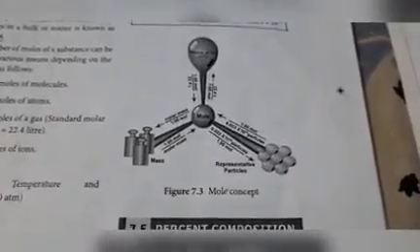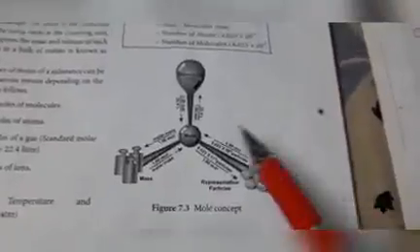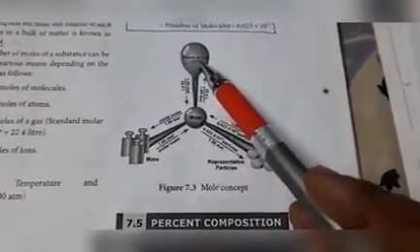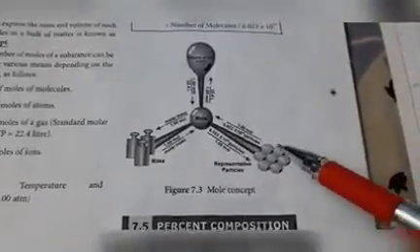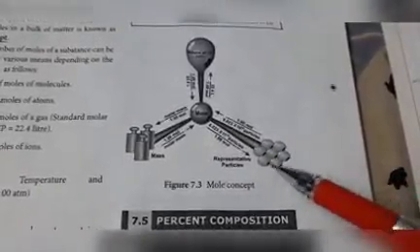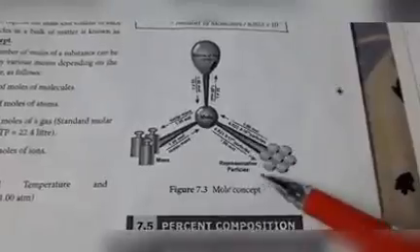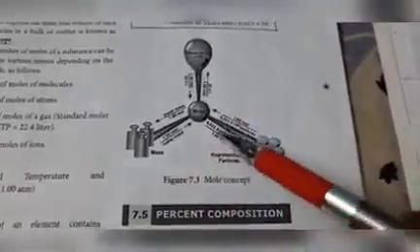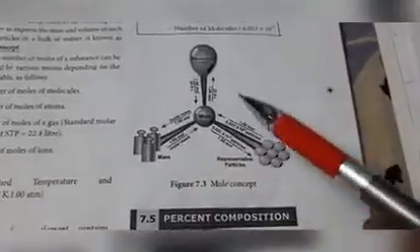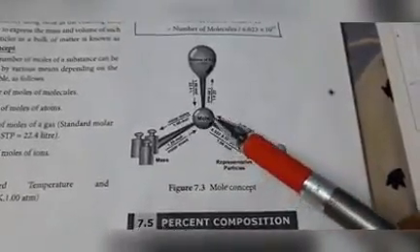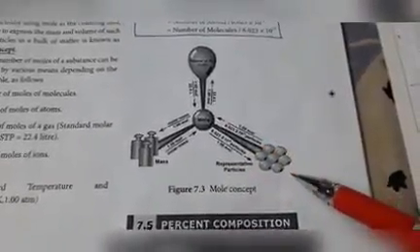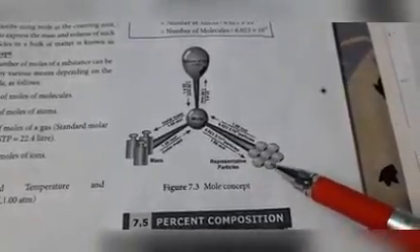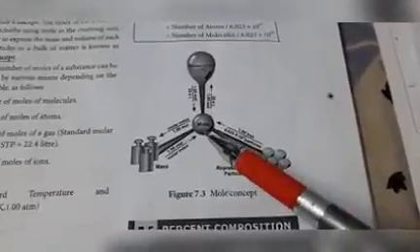Mole concept. See here, this is mole, this is volume of gas, and this is particles, representative particles, that is number of particles, this is mass. All are interrelated. We can convert one to another. If mole is given we can calculate the number of particles present in it. If number of particles is given we can calculate how many moles.